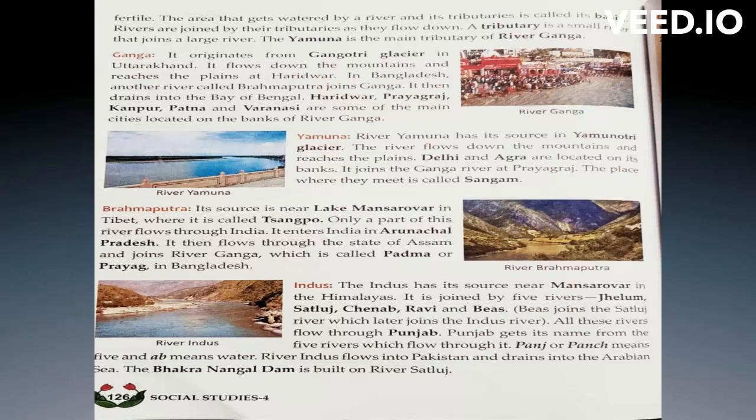That is Punjab. Okay, so Panj or Panch means five, and Ab means water. So that is the reason how we got the name Punjab. And Bhakra Nangal Dam. So for this river, what is the dam which is built to control the water? That is Bhakra Nangal Dam.